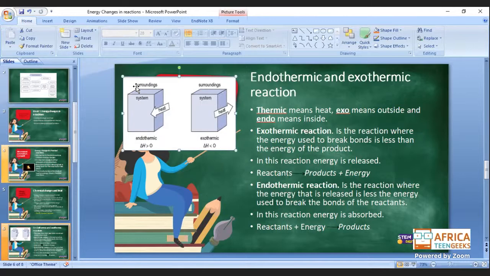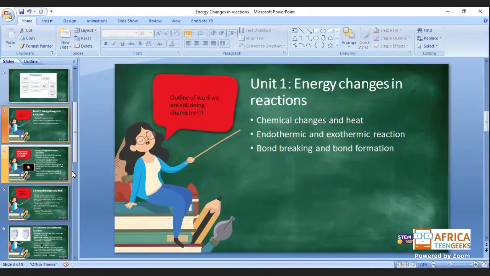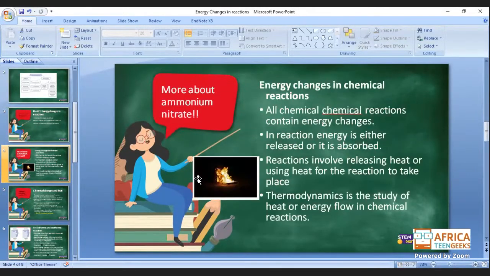So this is an endothermic reaction and this is an exothermic reaction. You can see here, in the endothermic it's taking in heat, in the exothermic it's taking out heat. What does this mean? It means the fire picture that we just saw on the previous slide, which is this one, is an exothermic reaction because it's releasing heat and not taking it in. Okay,